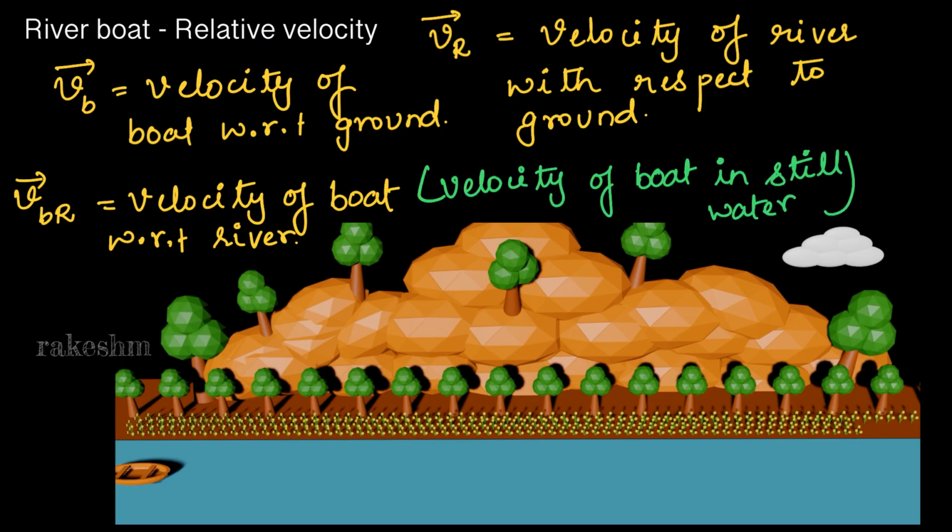In some questions, they will say velocity of the boat in still water, which means they are indirectly giving you the velocity of boat with respect to river. Okay, so remember this, in questions you will come across this term. This also means velocity of boat with respect to river.